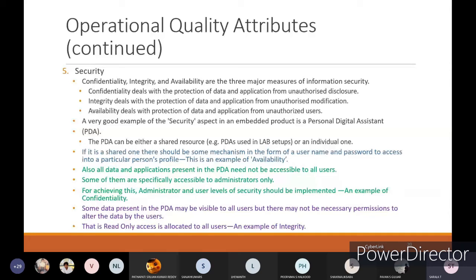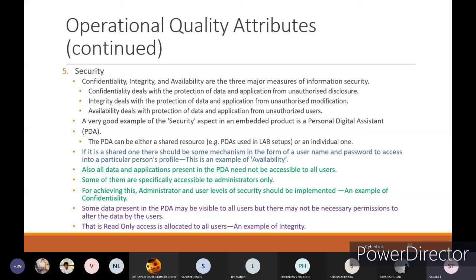That is an example of availability. You will have the username and password to access those mechanisms, and also all data and applications present in the PDA need not be accessible to all the users. The personal digital assistant will show who has to access what amount of data.